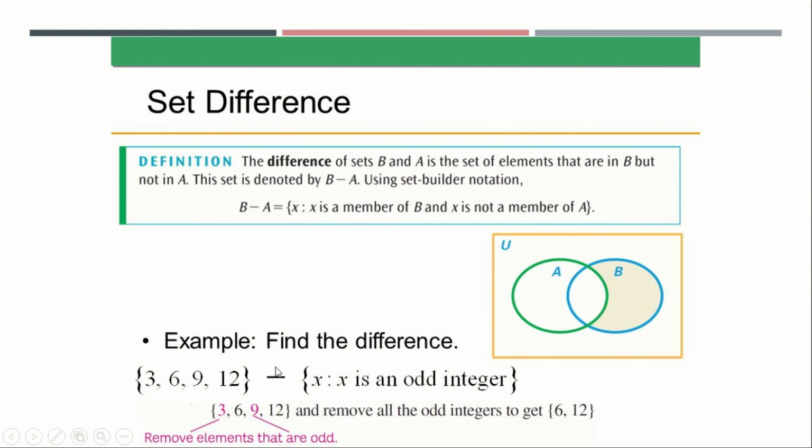The set {3, 6, 9, 12} minus {x : x is an odd integer}. We don't know which are the odd integers, so we can take 1, 3, 5, 7, 9, 11, etc. Here 6 and 12 are even and 3 and 9 are odd numbers, so we have to remove them. So what is B minus A? After removing these odd integers, whatever is remaining, here 6 and 12, is called the set difference.